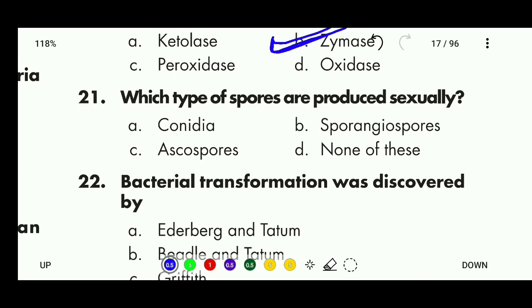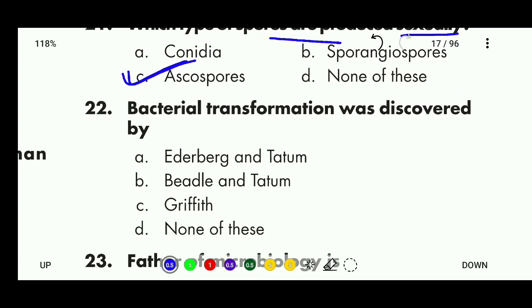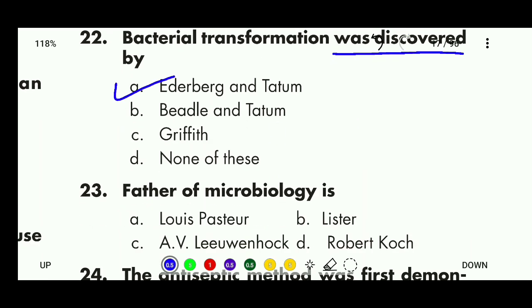Which type of spores are produced sexually? Conidia, sporangiospores, ascospores, and none of the above. Correct answer is ascospores, a type of spores produced sexually. 22. Bacterial transformation was discovered by Edberg and Tatum, Beadle and Tatum, Griffith, none of the above. Correct answer is bacterial transformation was discovered by Edberg and Tatum.